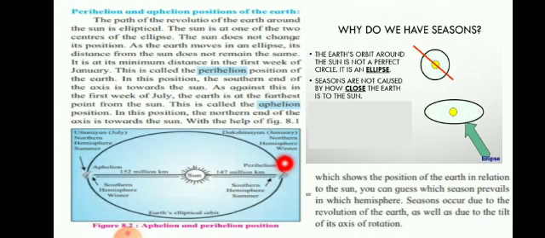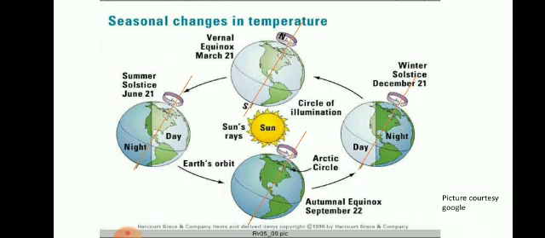As against this, in the first week of July, the earth is at the farthest point from the sun, so it is far away, and it is called aphelion. So here the earth is very, very far away from the sun. This is called the aphelion position. In this position, the northern end of the axis, that means this part, is towards the sun. Let us try to understand it with the diagram.